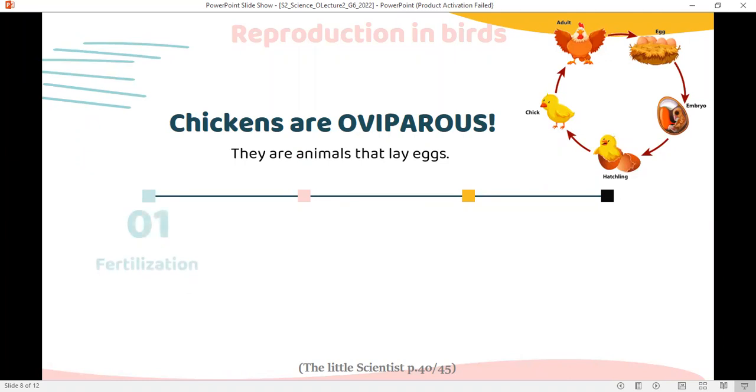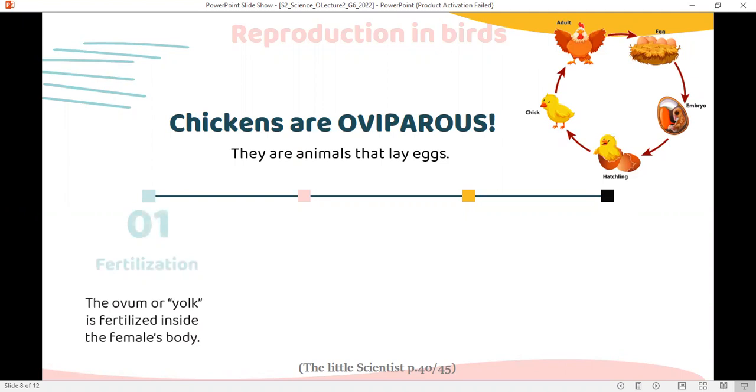Reproduction starts by fertilization. Fertilization happens inside the female's body. The ovum found in the yolk of the egg is fertilized inside the female's body.